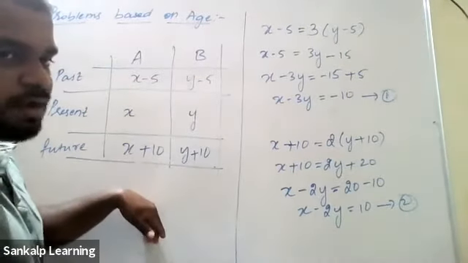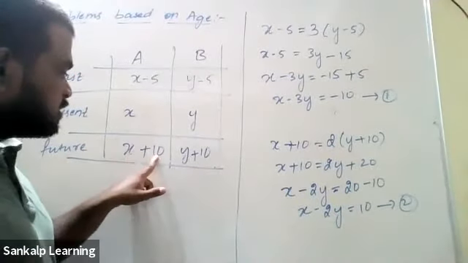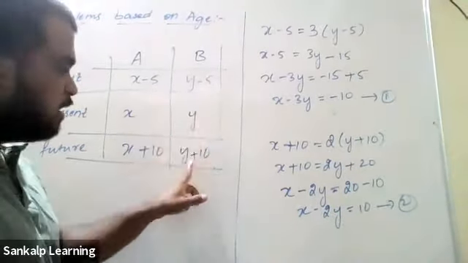How many years in the future are we talking about? 10 years. So present age is x. 10 years later, x plus 10. Present age is y. 10 years later, y plus 10.